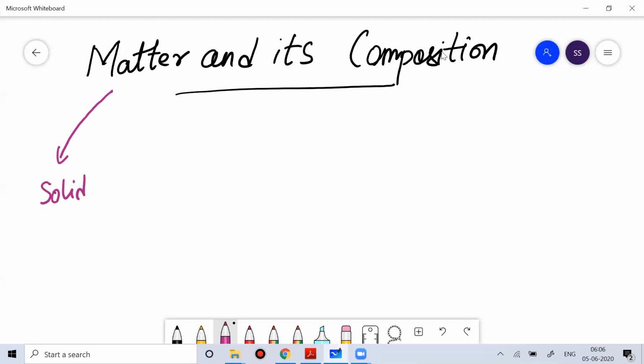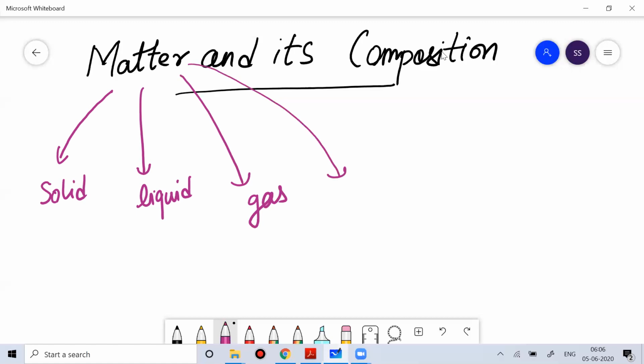It can be solid, or liquid, or gas. Probably when I talk about matter, I should talk about another state of matter, that is called plasma. Discussion on plasma is not in the scope at this stage, because you are in class 7 standard.